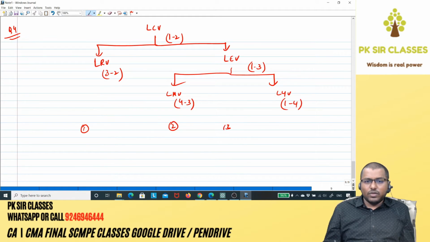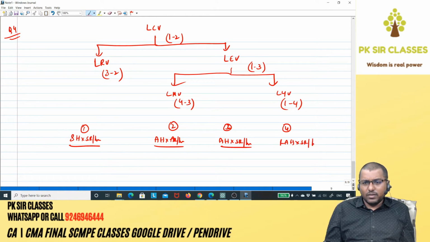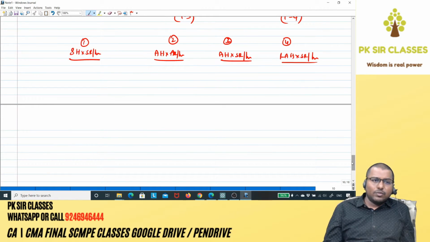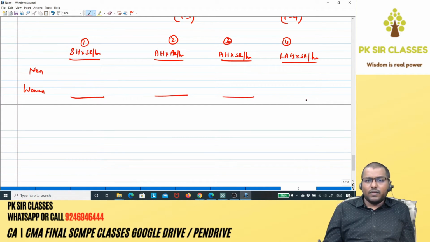Okay, now you have got these 4. Let's start with the first one. Standard hours into standard rate per hour, SH into SR per hour. Second one, AH into AR per hour, AH into SR per hour, RAH into SR per hour. Revised actual hours. So we have 2 types of people in this question, men and women.